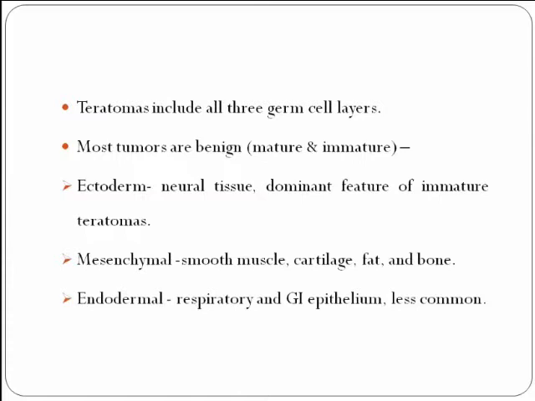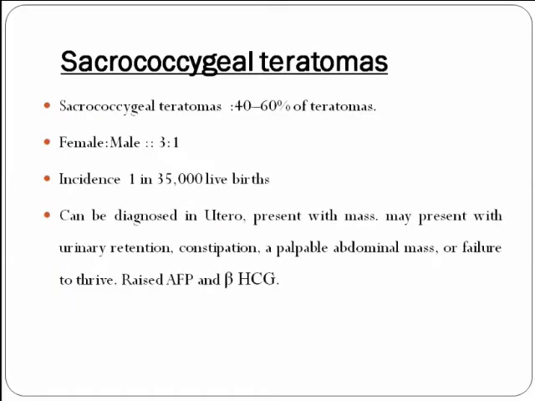Teratomas include all three germ layers. Most tumors are benign. These tumors are again divided into mature and immature. The germ layers involved are ectoderm, mesoderm, and endoderm, and tissues arise from all the germ layers. From the ectoderm, most commonly neural tissue, which is a dominant feature of immature teratomas. From mesenchyme, smooth muscle, cartilage, fat, and bone, and from endoderm, respiratory and GI epithelium. Coming to sacrococcygeal teratoma, which comprises about 40 to 60% of the teratomas.